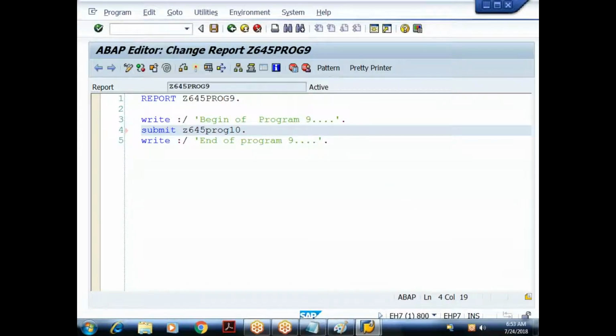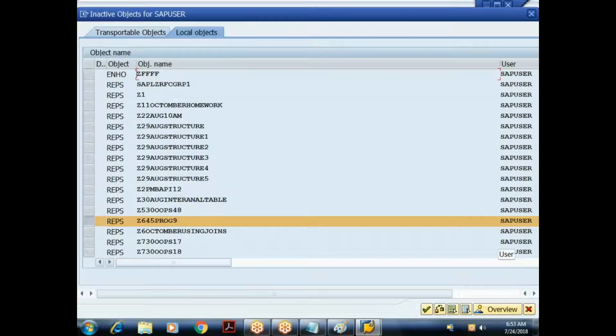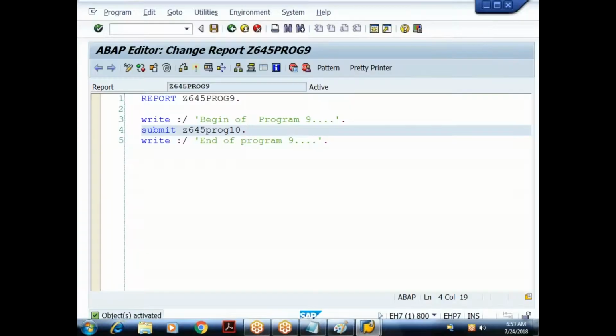Let me save it, check for syntax errors, and activate this. When I press F8, it is taking some time.